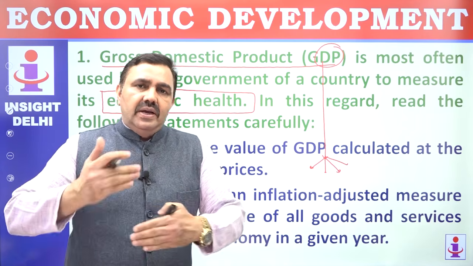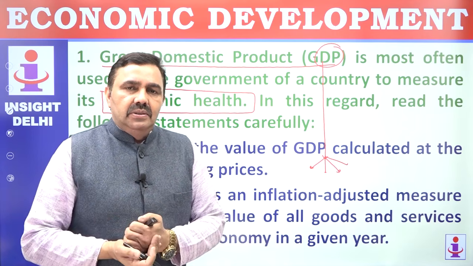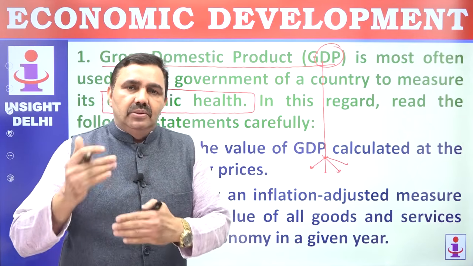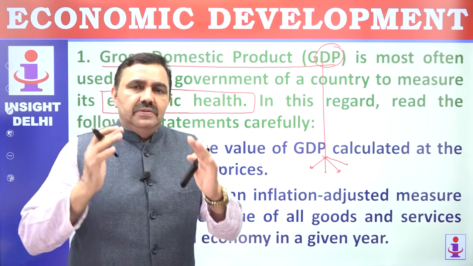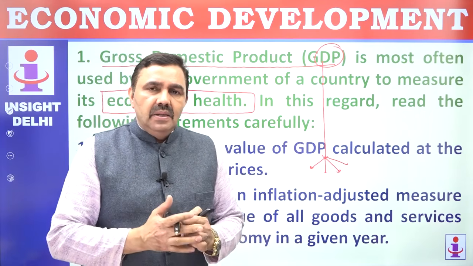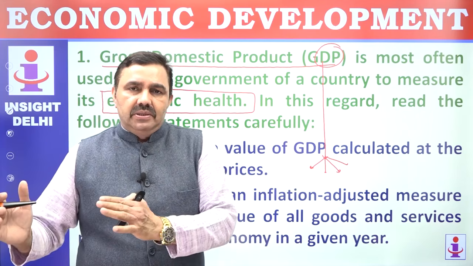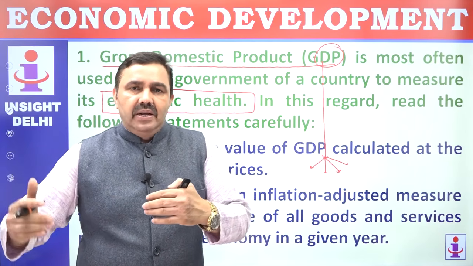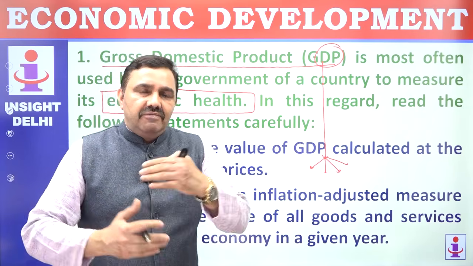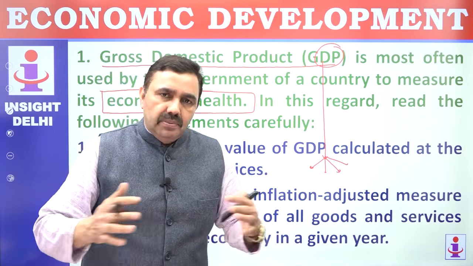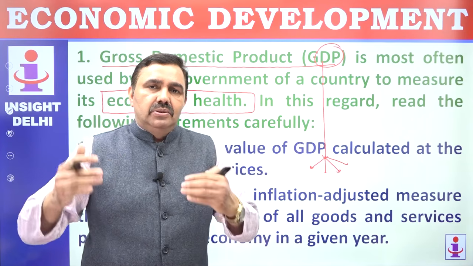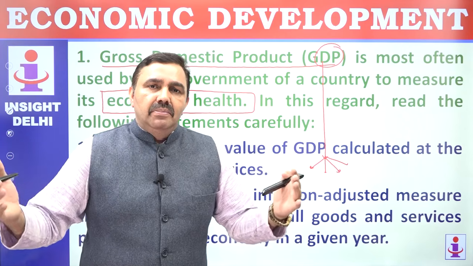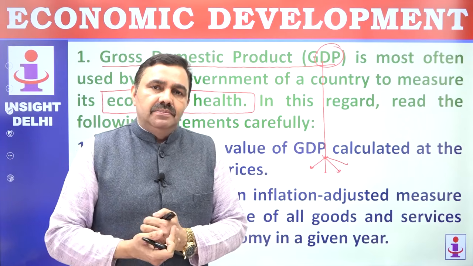GDP is every kind of addition that has happened. Some additions could be negative and some additions could be positive. So keep in mind those things also. For example, if somebody falls sick and has to be admitted to hospital, the bill of 1 month could be in lakhs, the person may be entirely impoverished, the family's economic system could be completely broken, but that contributes to an increase in GDP, because the health sector is making more money, the health sector is producing more things.